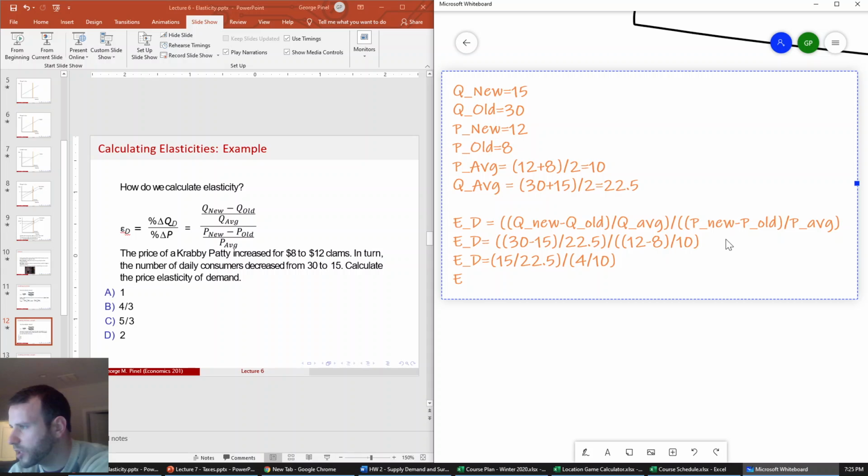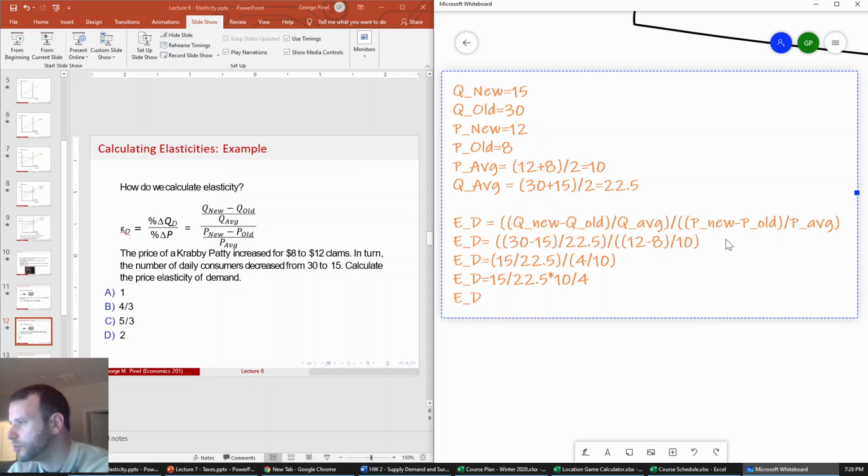So then what I can do is, dividing by a number is the same as multiplying by its reciprocal. So we have 15 divided by 22.5 and then times 10 over 4, right? E sub D equals 150 divided by 22.5 times 4.